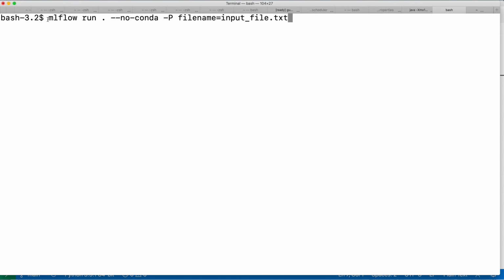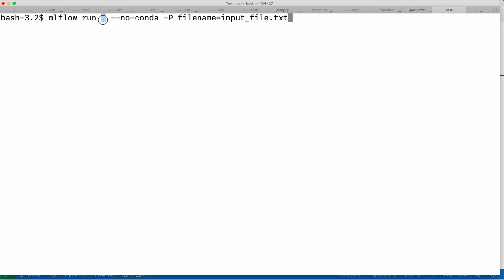Now this mlflow run is the standard command. So any MLflow project you want to run, you have to run this mlflow run command. Let's say if you want to share this ML project with someone else, they have to run the mlflow run command only. They don't need to take care of the internal command, whether they have to do Spark Submit, run a Python command, or a shell script command. They don't need to take care of all those different commands on how to run your project. The standard command is going to be mlflow run. So you have packaged your code in such a way that anyone can run your code using the mlflow run command.